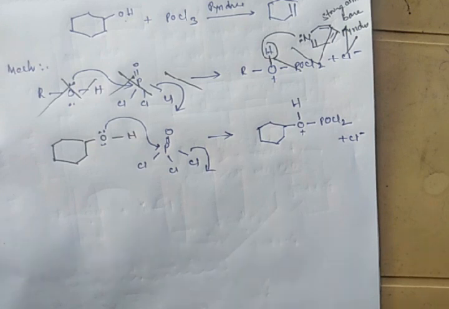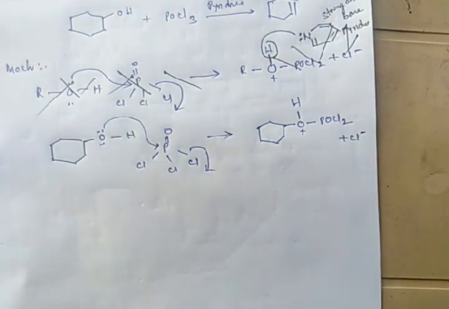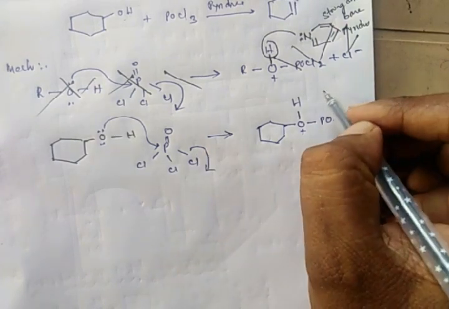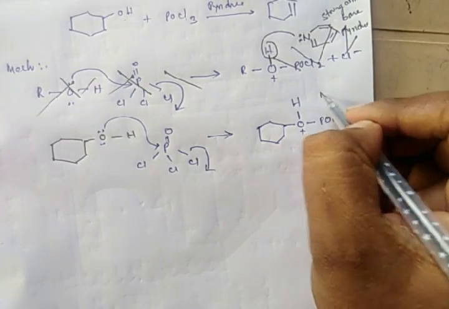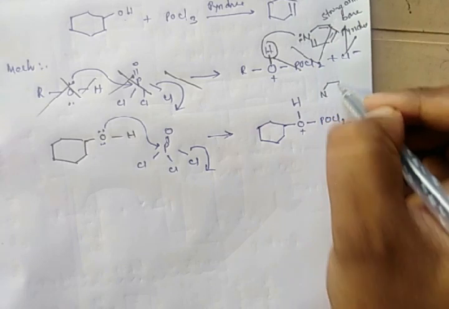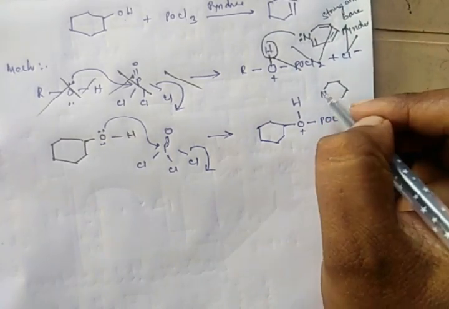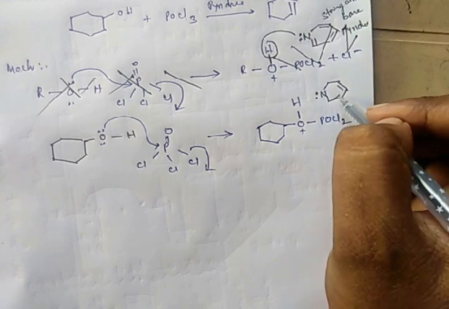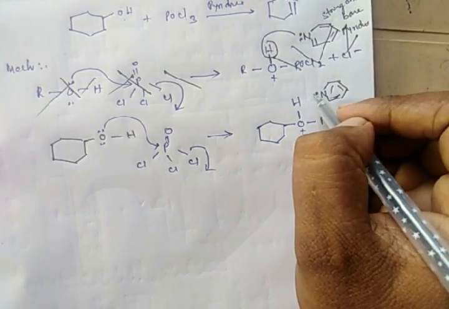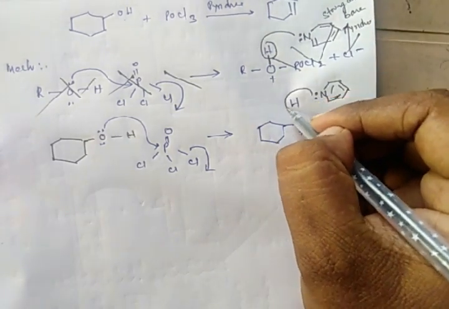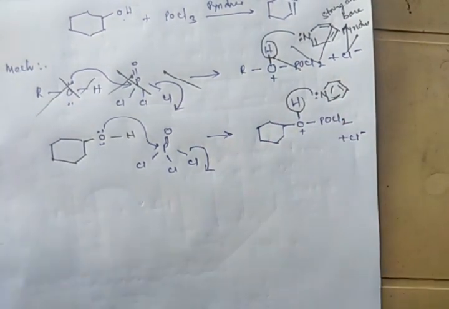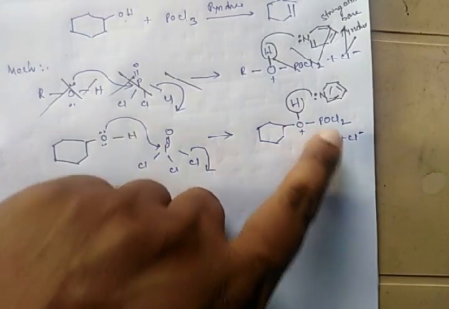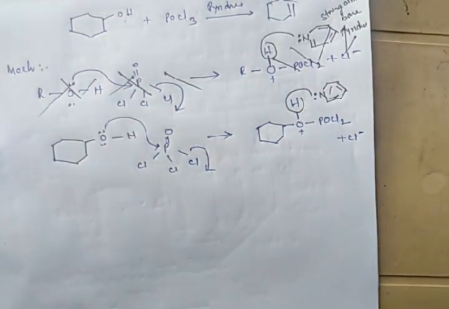So in this reaction, along with the phosphorus oxychloride, we have a strong amine base, that is pyridine. So this pyridine abstracts this hydrogen as this is an acidic proton. This hydrogen is acidic in nature. So this base abstracts this hydrogen.